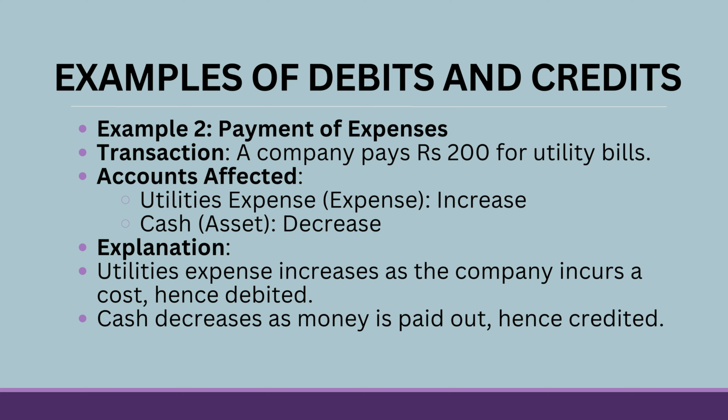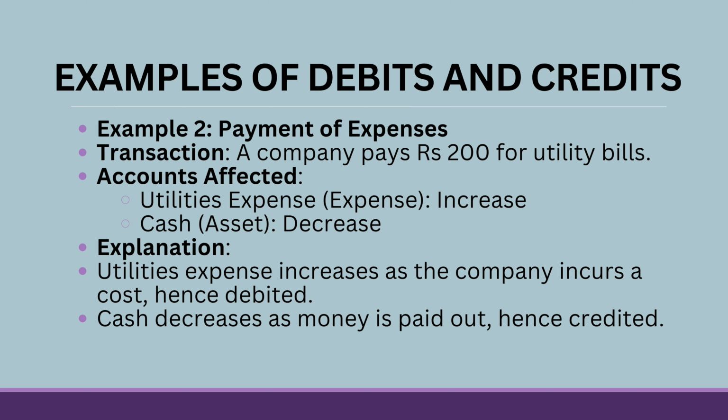Now, if I give another example, suppose payment of expenses. Say the transaction is a company is paying ₹200 for utility bills. Here the accounts that are affected are utility expense account, which increases, and cash account, which decreases because I'm paying money. So what is the explanation?